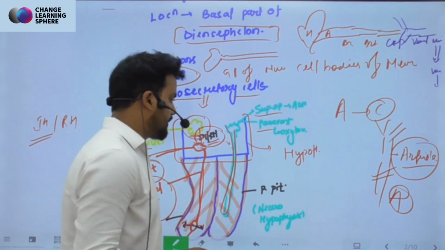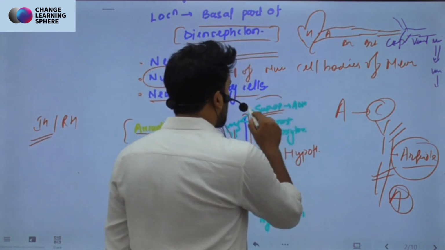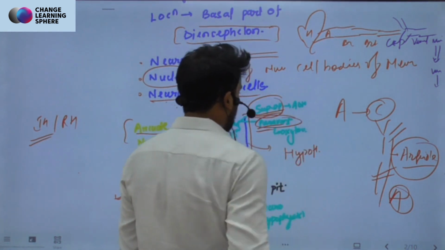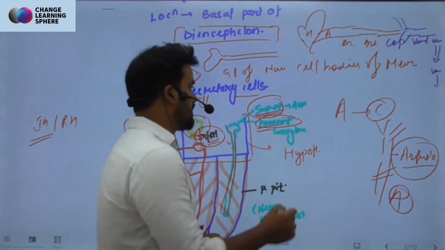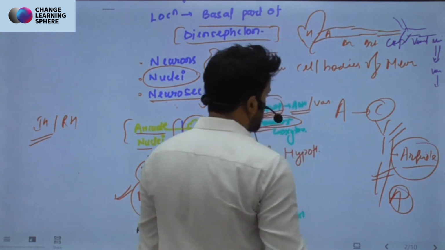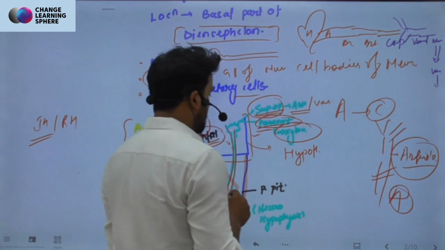A very important thing to remember is that there are two parts. One is called the supraoptic part and another is called the paraventricular part. In these two parts, two hormones are produced: in the supraoptic, ADH or vasopressin is produced, and in the paraventricular part, oxytocin is produced.